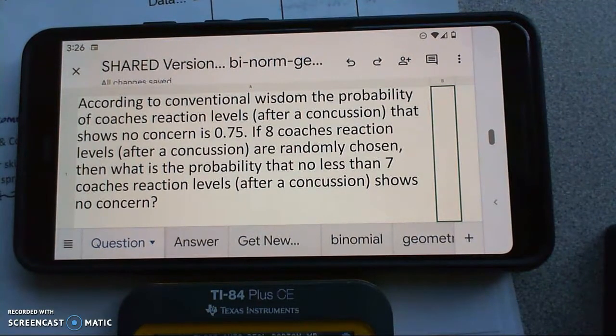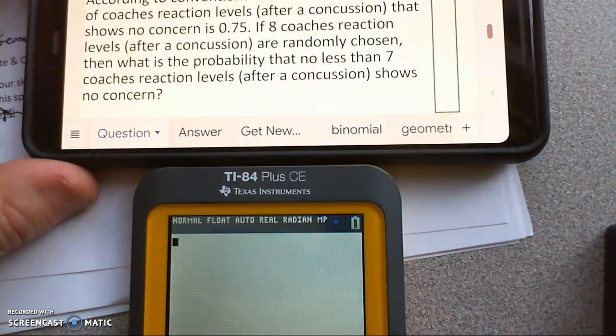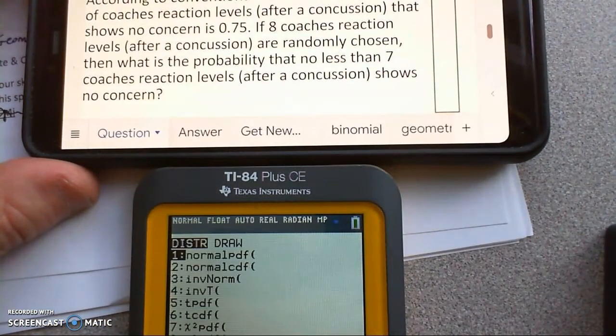If 8 coaches' reaction levels are randomly chosen, so we have a set number that are chosen, 8 of them, what's the probability that no less than 7, so that would be at least 7, or even 8. Okay, so of the 8, showing no concern is 0.75. What's the probability that no less than 7 reaction levels show no concern? Okay, so this one is going to be a binomial, which is kind of what I was interested in, and I want to show you under second distribution.